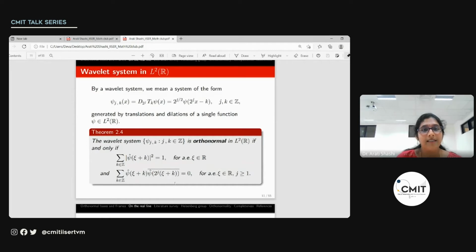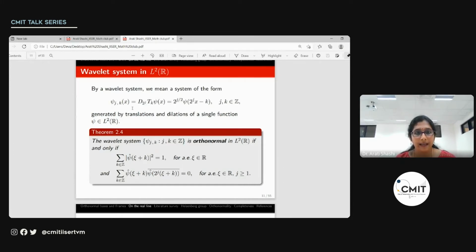Now let's see what is a wavelet system. In a system of translates, we apply the translation operator. Now in addition to the translation operator, we apply the dilation operator. So then we have two parameters running, one for the translation and one for the dilation. We consider translates by integers and dilations by integral powers of 2, which are called dyadic dilations or binary dilations.